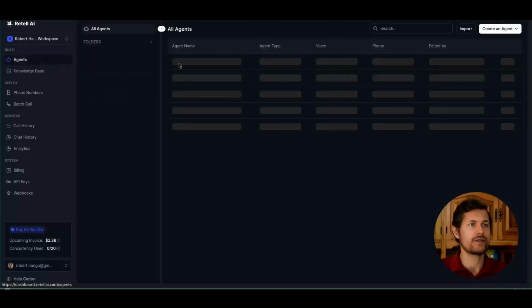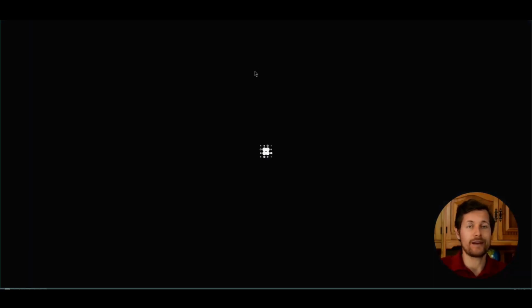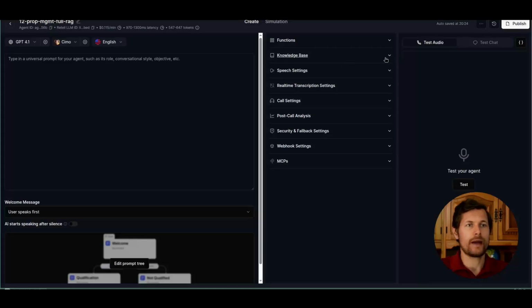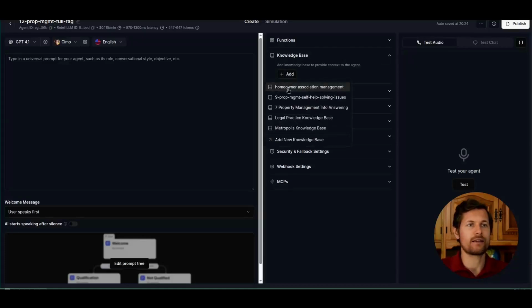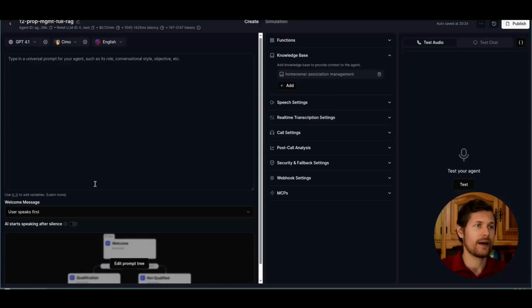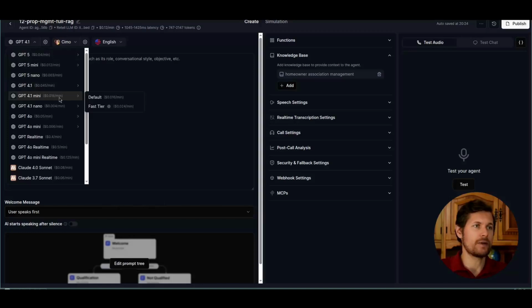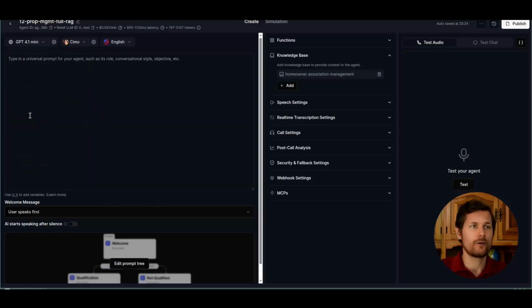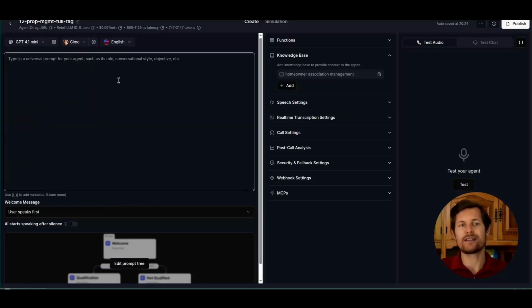I'll go back to agents. I select my last agent, the one that I'm editing, and I go back to the knowledge base and I click add, and then I select this Homeowner Association Manager. Now it's here and I click save. It already saves it. Now I select the model. Let's go with GPT-4o mini. I'll stay with the default voice, and the last thing that I need is a system prompt.